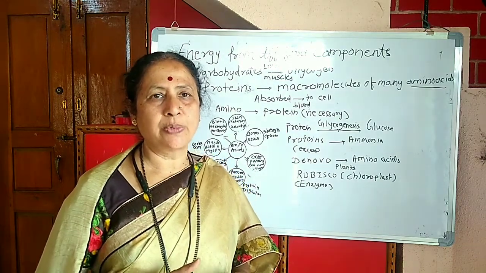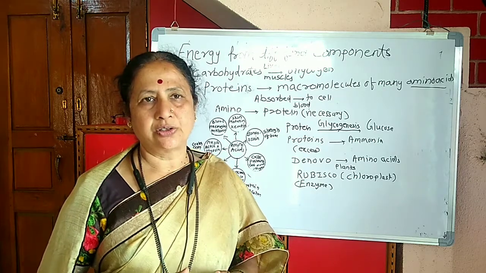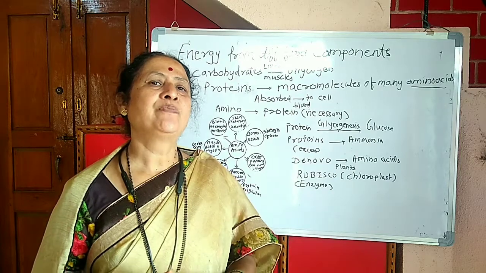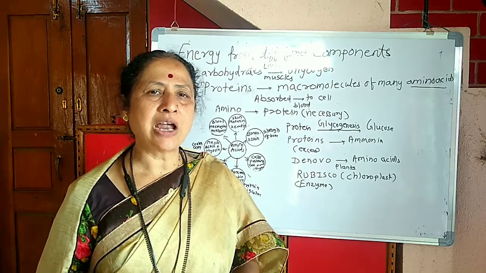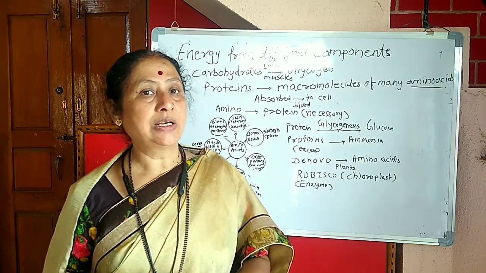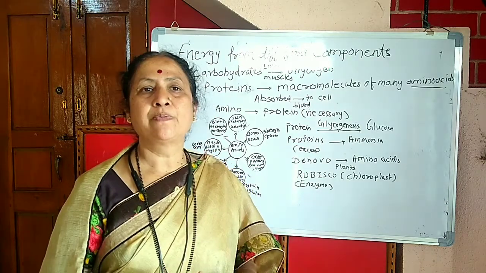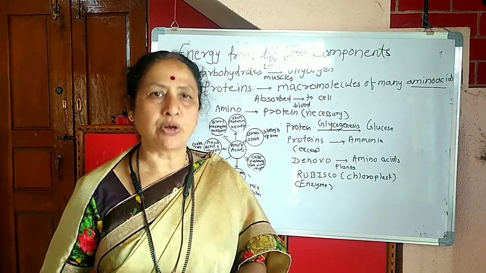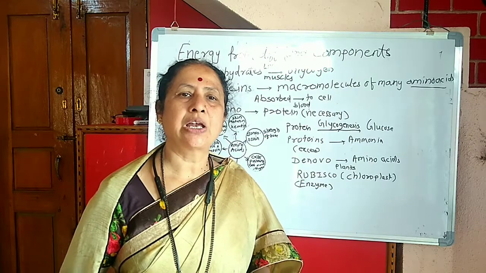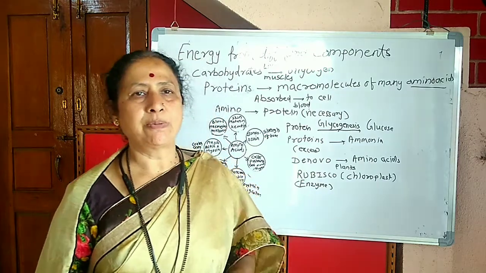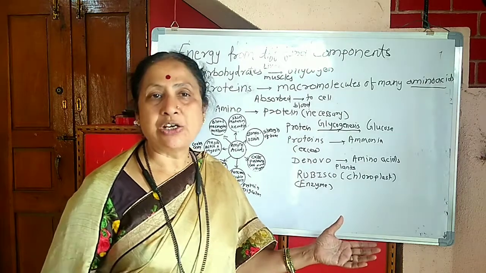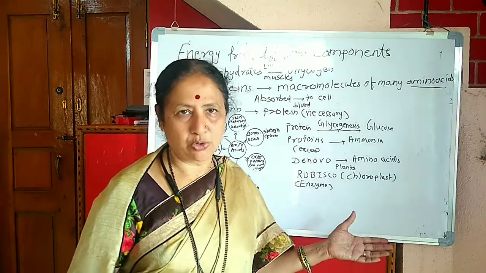So there should not be imbalance. Carbohydrates, proteins, fats, every nutrient should be consumed, and our diet must be balanced. If it doesn't happen, then the proteins are used to serve the need for energy instead of body building. So each has its own function, and that function should be performed by all of those nutrients if we consume them in the right way or in balanced amounts.